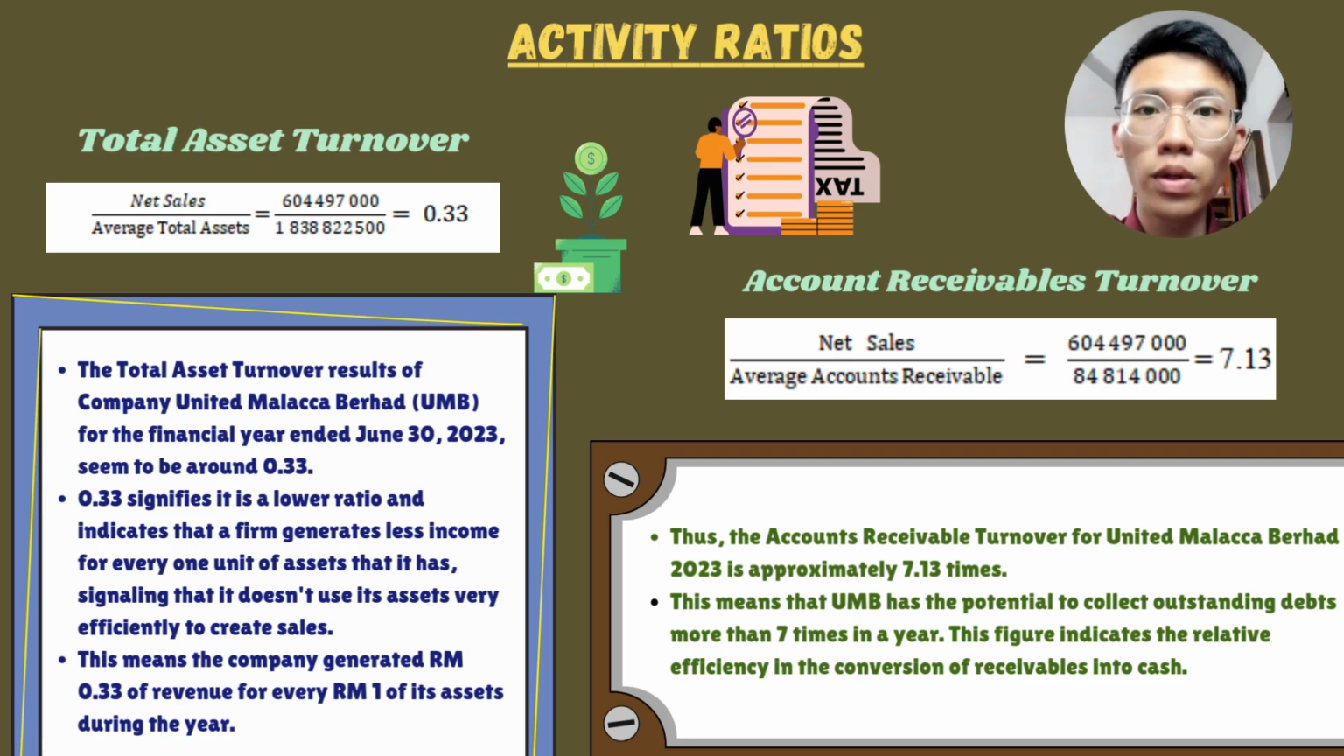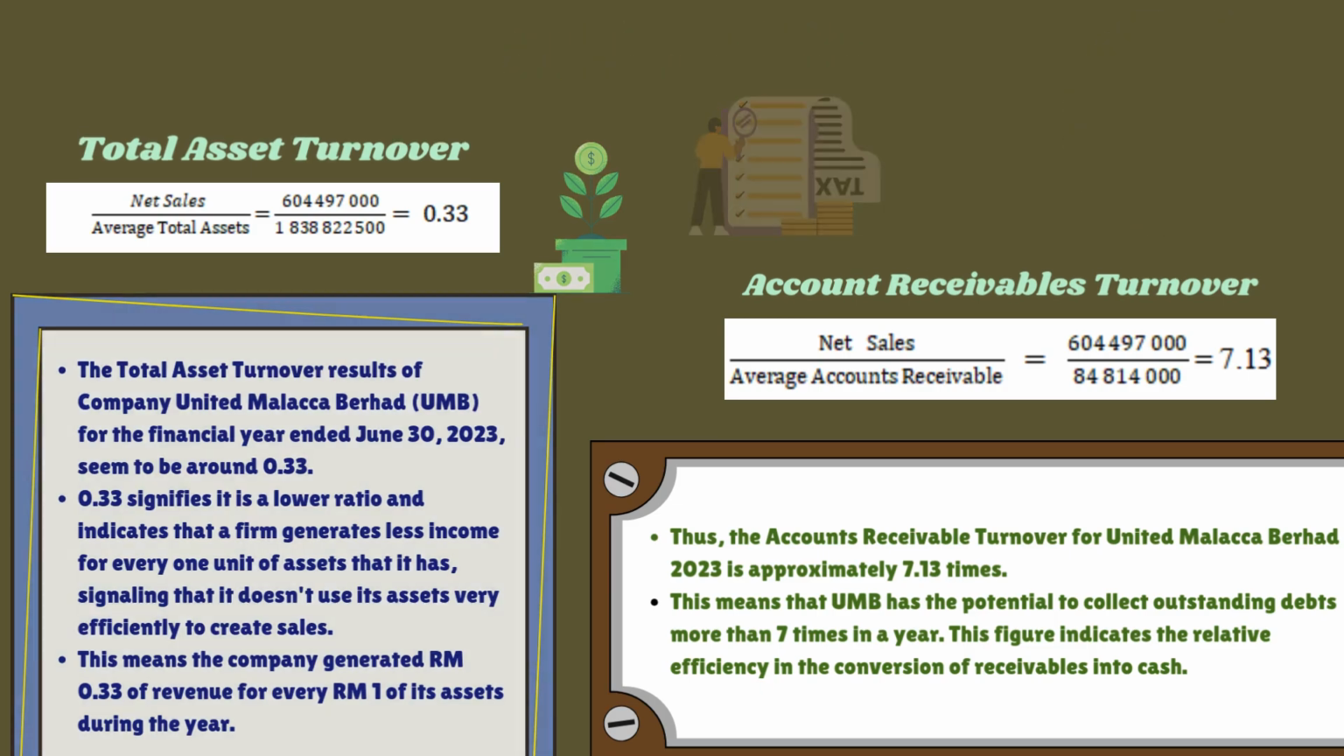The accounts receivable turnover for United Malacca Berhad in 2020 is approximately 7.13 times. This means that United Malacca Berhad has the potential to collect outstanding debt more than 7 times in a year. This figure indicates the relative efficiency in the conversion of receivables into cash. The aforementioned ratio is higher, which indicates that United Malacca Berhad can quickly convert credit sales into cash and thus improve cash flow, which is critical for meeting short-term obligations and for funding operations.